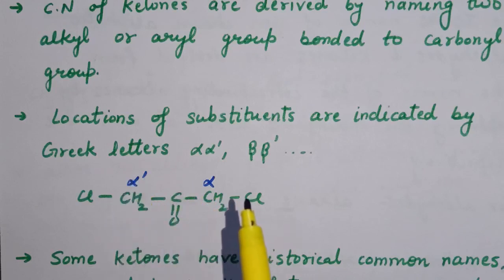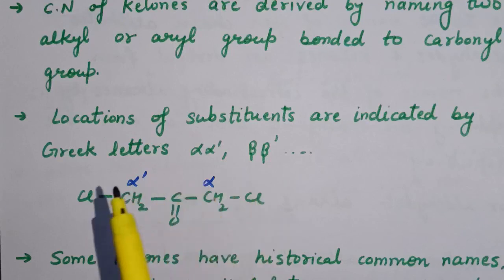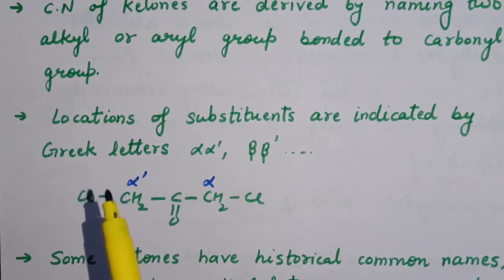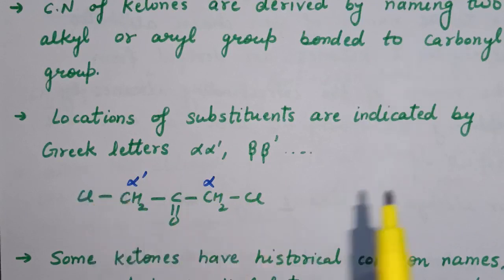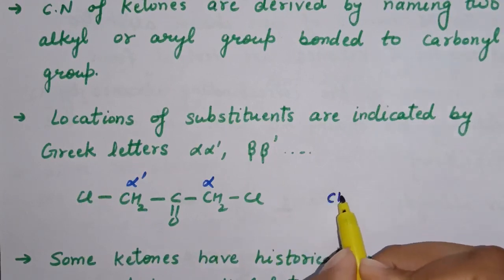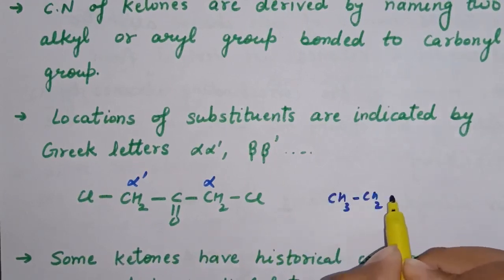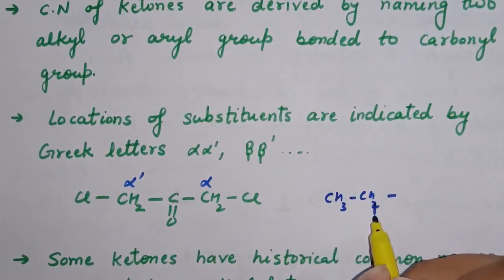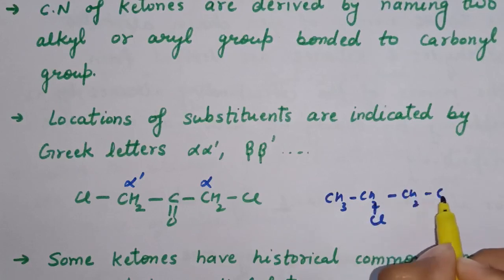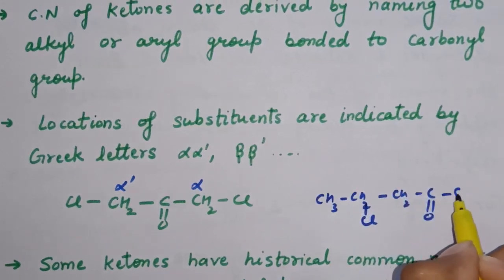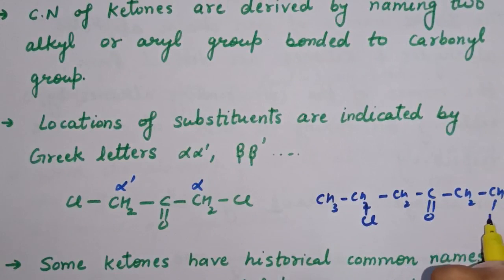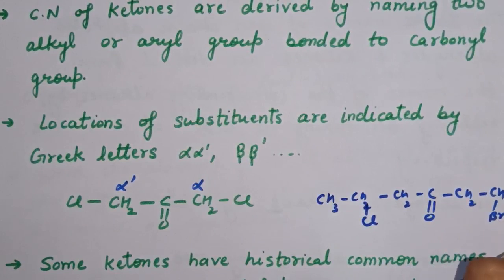If suppose there is one more carbon atom, that will be named as beta, and if on this side the carbon atom will be there, then that will be named as beta dash. For example, CH3, CH2, Cl, CH2, C double bond O, CH2, CHBr, CH3.